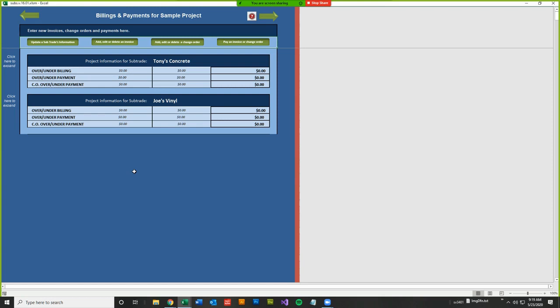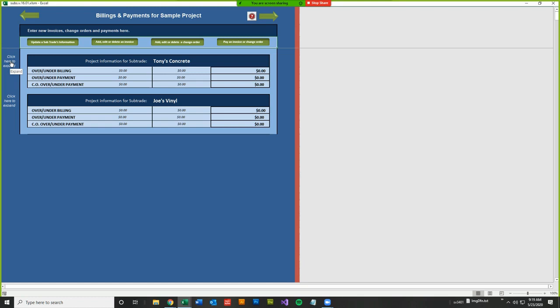Okay, so here we are on the billings and payments section, and this is billings and payments for the project called Sample Project. We've got all the subtrades that we've used for this project in a list here. There's only two, Tony's Concrete, Joe's Vinyl. If we had more, we would list them all. So let's take a look at what we see so far. For Tony's Concrete, we can see all the over-under billings, all the over-under payments, and any change order over-under payments. And that's true for all of the subtrades that will be listed.